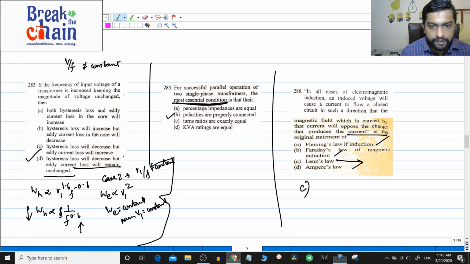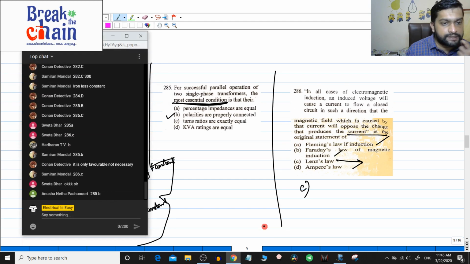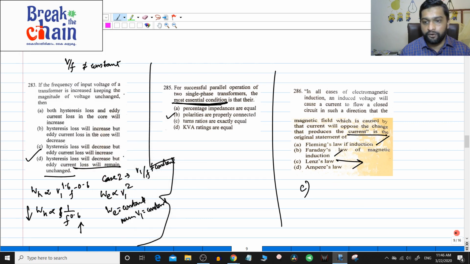Let us see if anybody made a mistake there. 285, yes, Shweta, I think you have got the point, right? Yes, great. 285, answer B. Anusha, Shweta, Hariharan, Conan the detective, Samir and Mondal, they are very active. This is great. Okay, very happy that you people are following the videos properly.